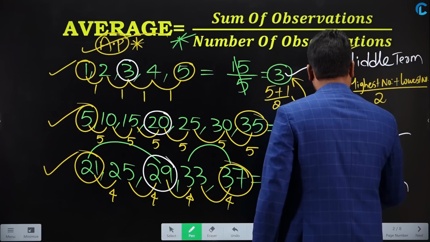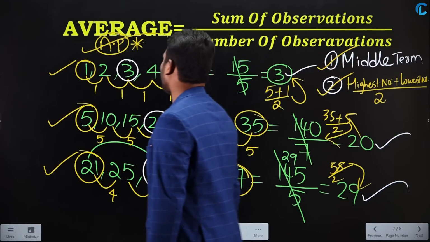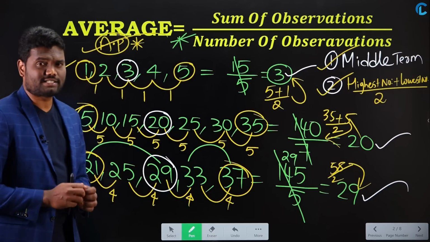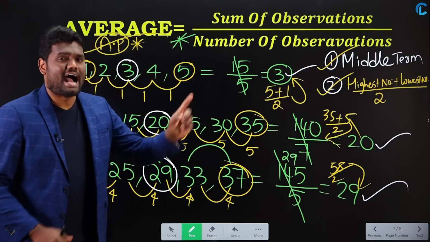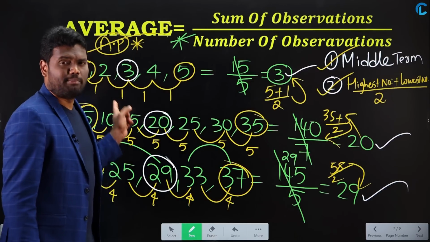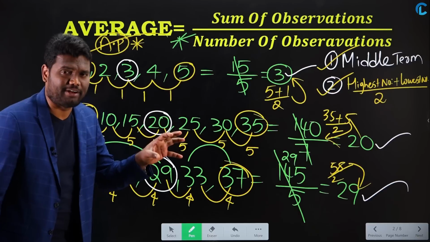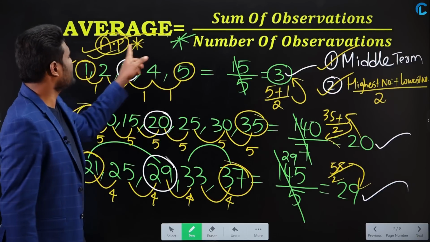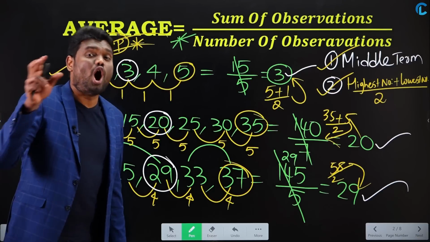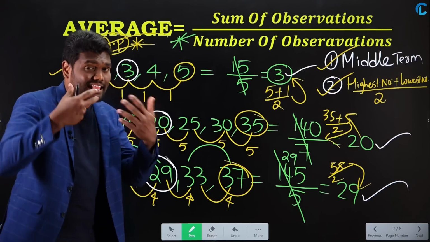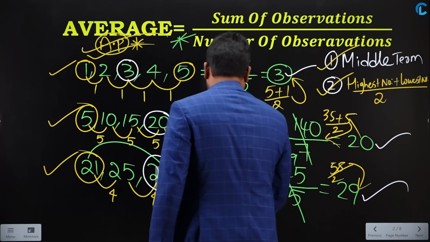So 58 divided by 2, average is nothing but 29. So what I can say is average is nothing but highest number plus lowest number by 2, when the given series is in arithmetic progression. Or else you can say it in another format also. How can you say it in another format?